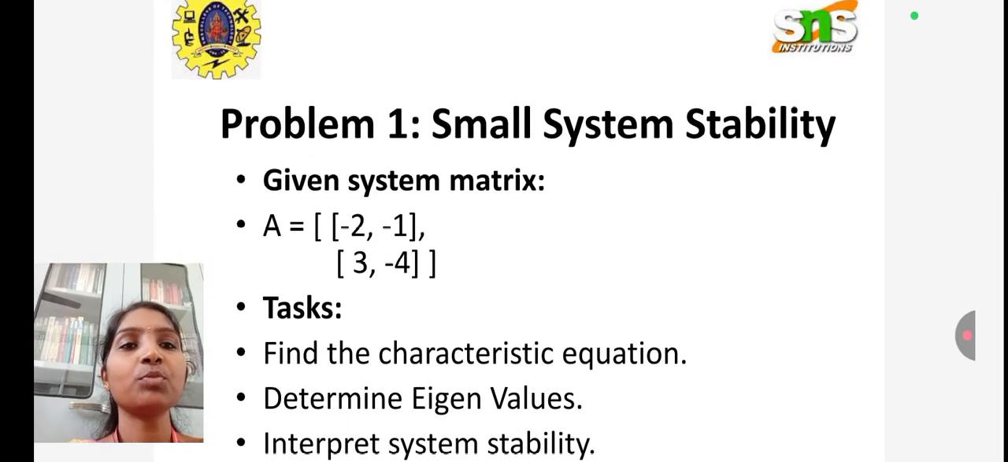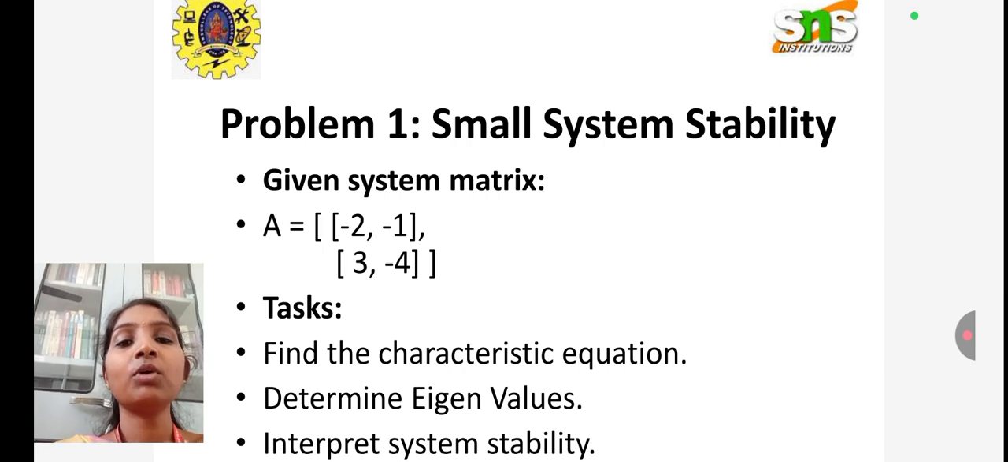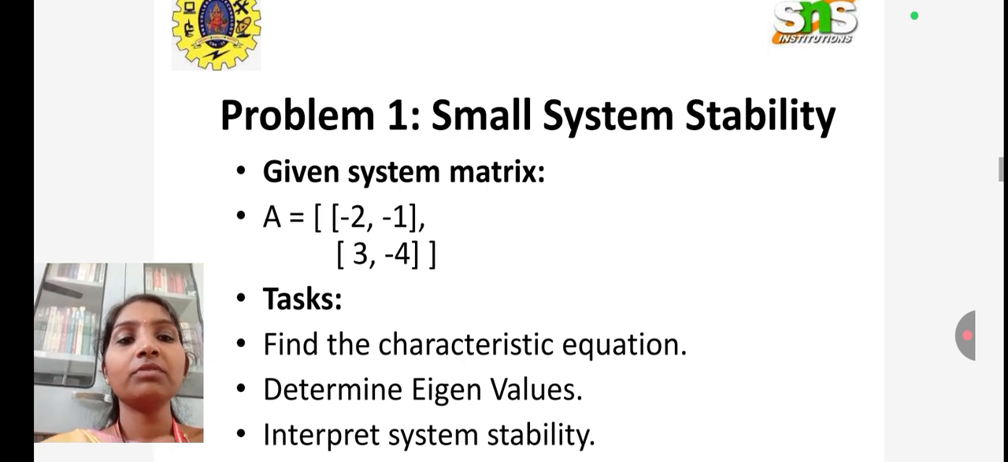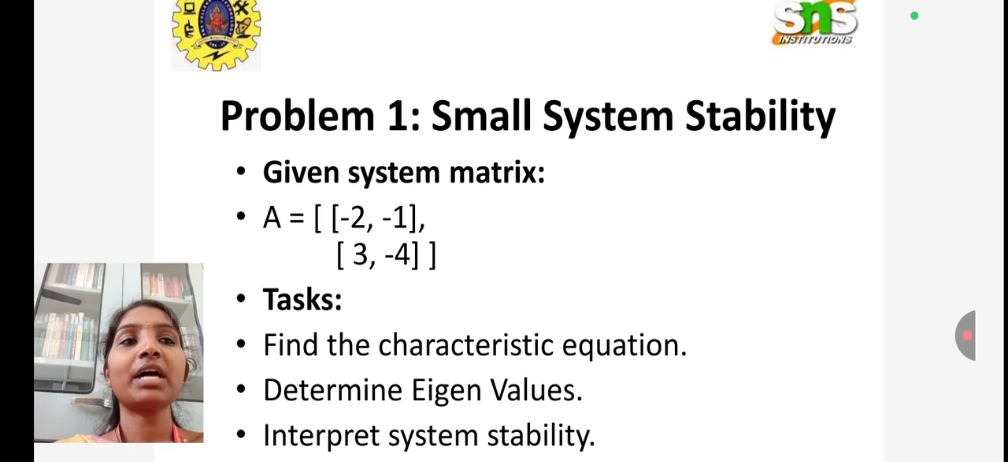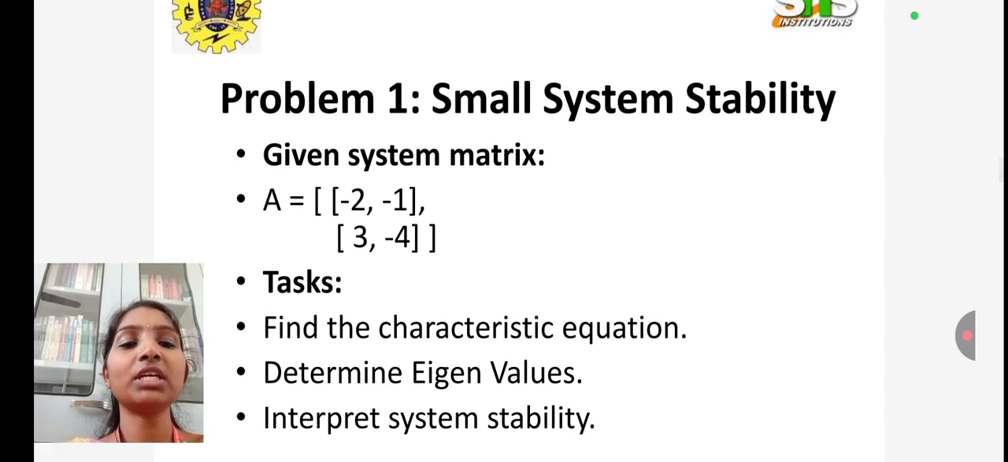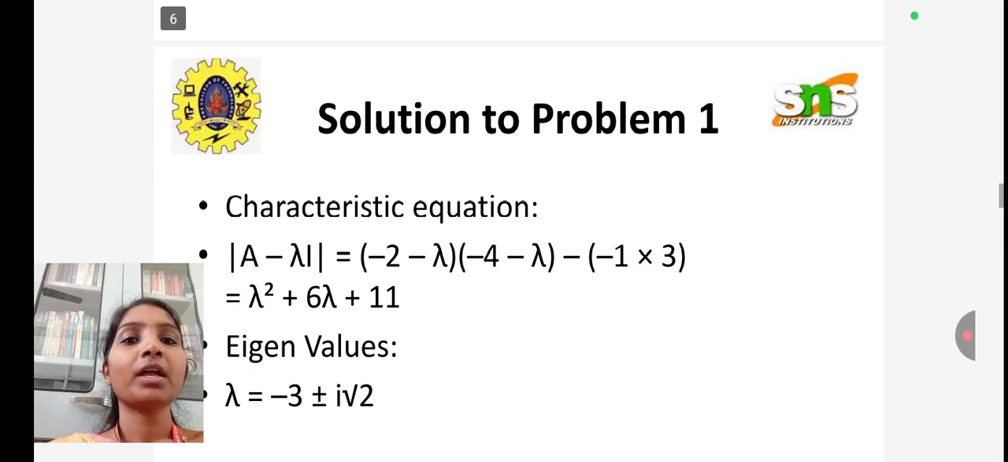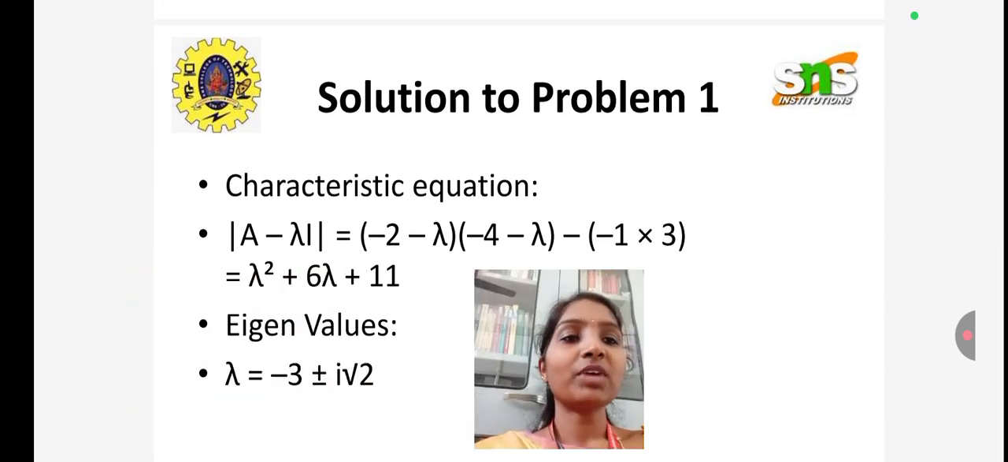We will consider a small problem relating to network stability. If the given system matrix is -2, -1, 3, -4, what are the tasks to be done? We have to find the characteristic equation, determine the eigenvalues, and interpret the system stability using the real part of the eigenvalues. Moving on to the solution of problem 1.